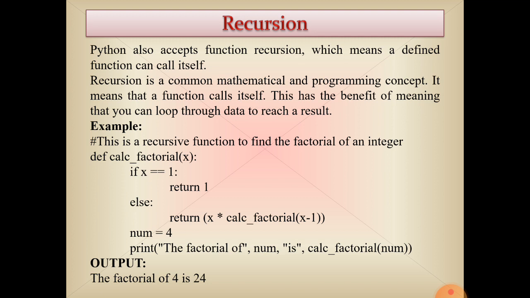It will be multiplied: 4 into 3 is 12, 12 into 2 is 24, and 24 into 1 is equal to 24. So this is function recursion.